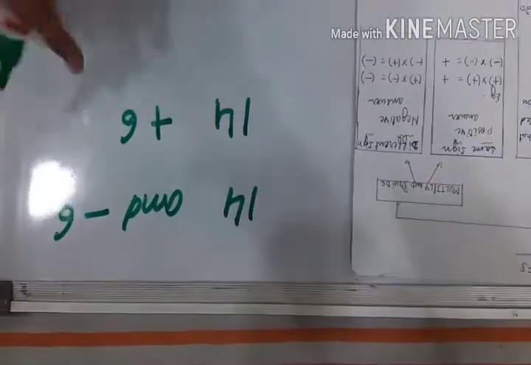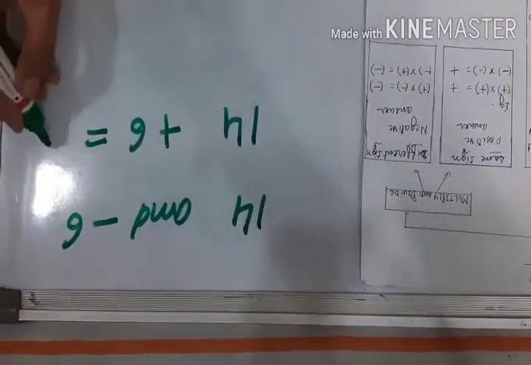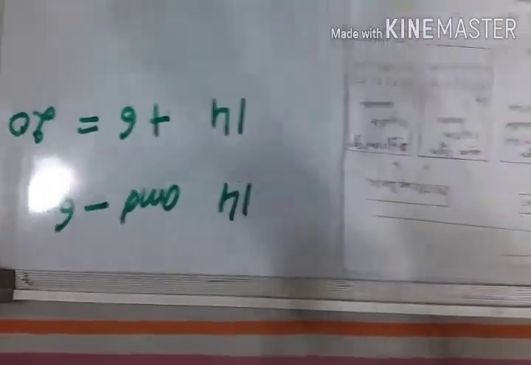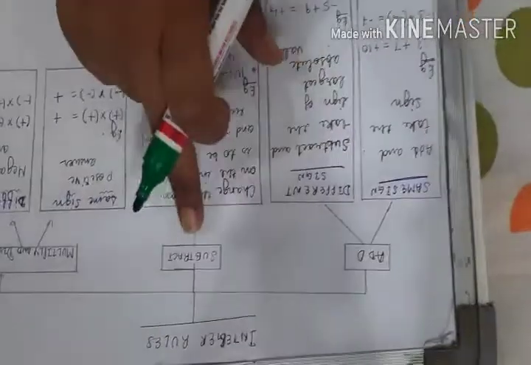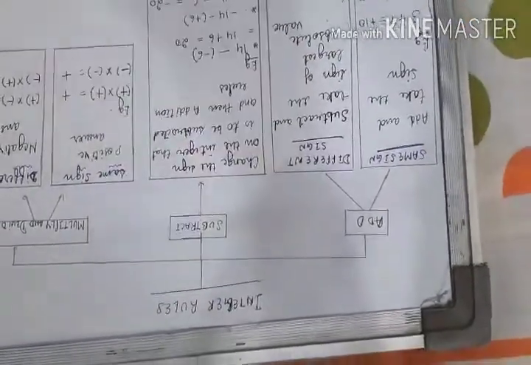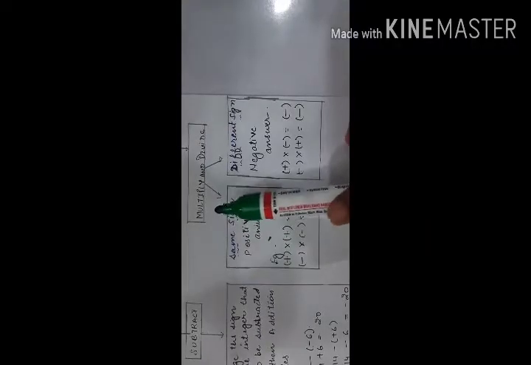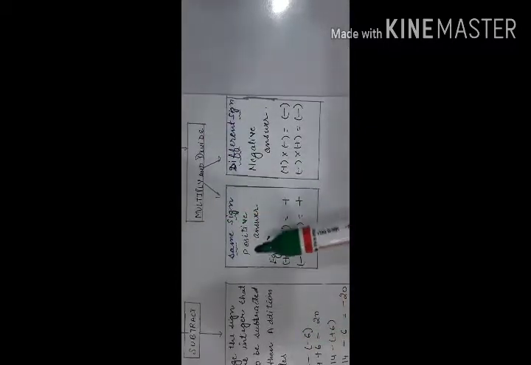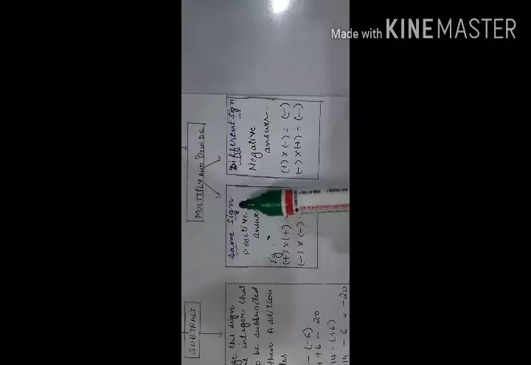Now the rule is what? For addition, which means 20 is the answer. In this way, we are going to follow the rule for subtraction in the case of integers. Now we are going to discuss the rules for multiplication and division when the two integers have the same sign.